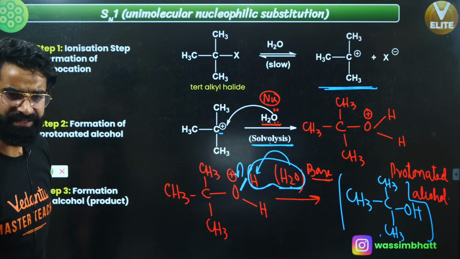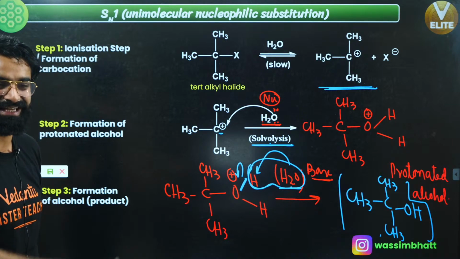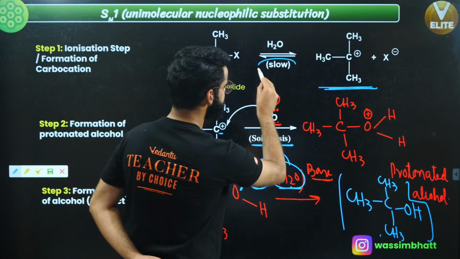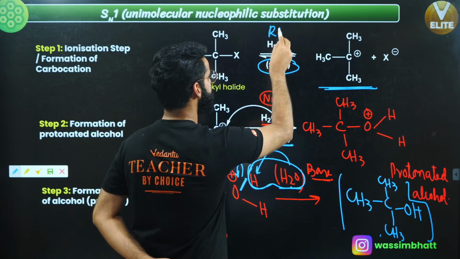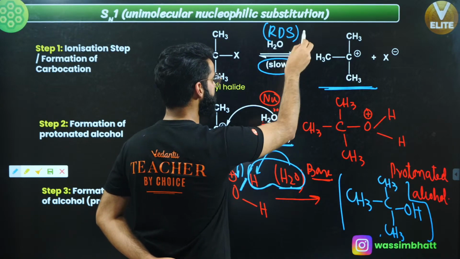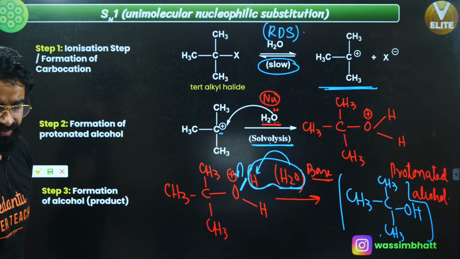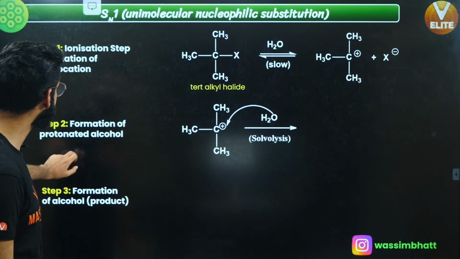So in how many steps has this reaction taken place? It has taken place in 3 steps, right? Out of 3 steps, which one is the slowest step? This one is the slowest step. So your ionization step in the case of SN1 is going to be your rate determining step, yeah? Okay, as simple as that, right?